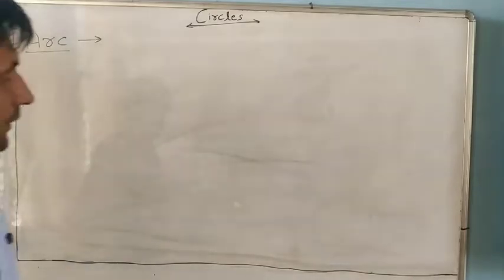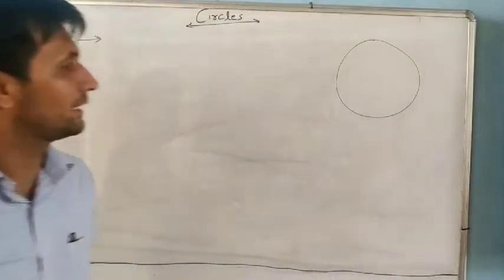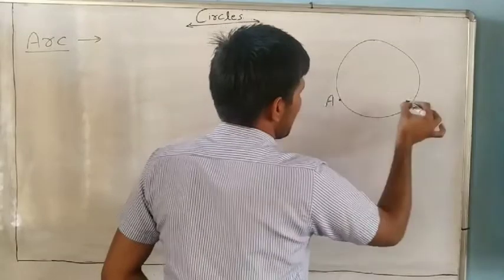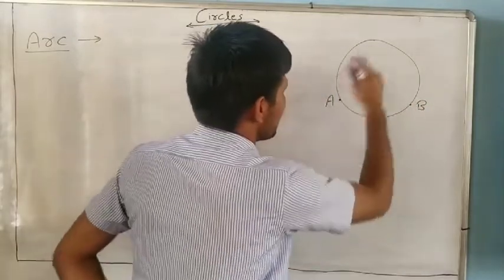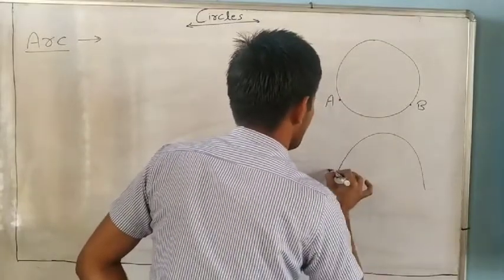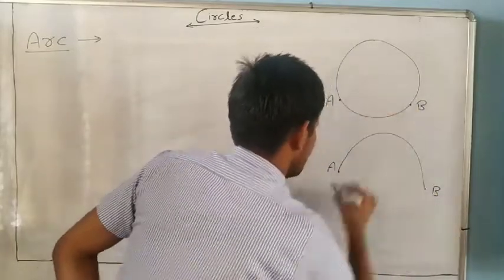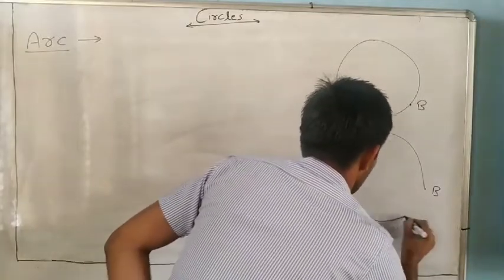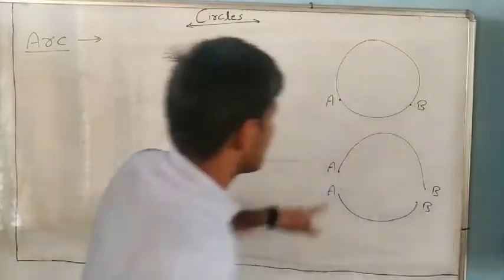Arc. We know it is a circle. Tell me, if there is one point A and another point B, then from A to B there are two portions. One is this bigger one, and one is the smaller one from the downside. So it is called an arc.